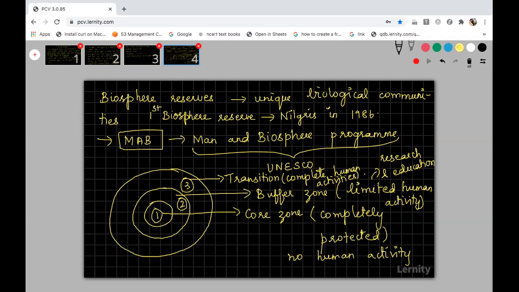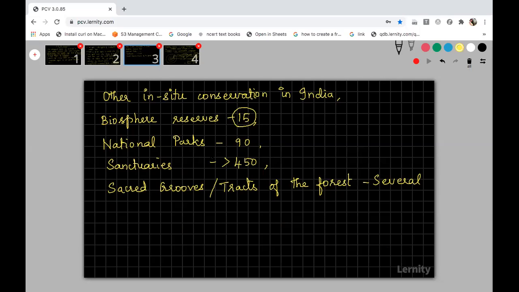Regarding the number of these biosphere reserves, national parks, and sanctuaries, you just read what is there in your NCERT. You follow the NCERT count, okay? Because that will be given as the answer.